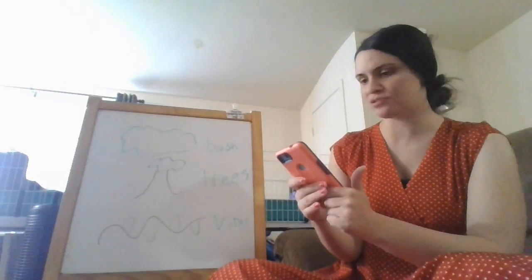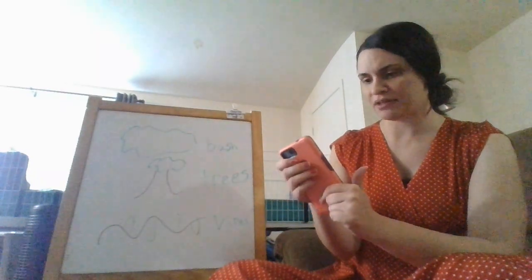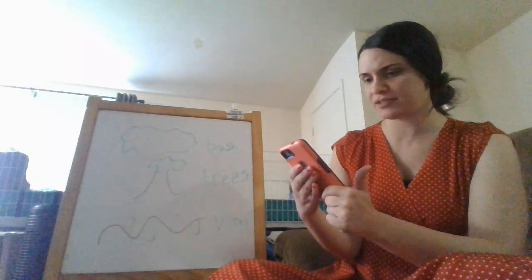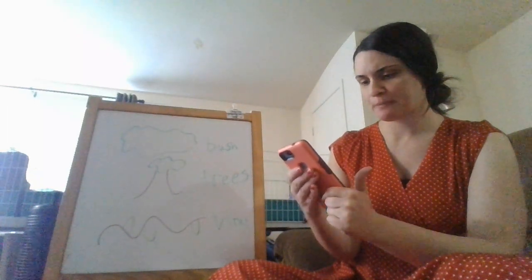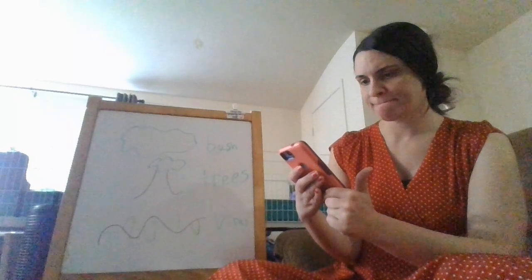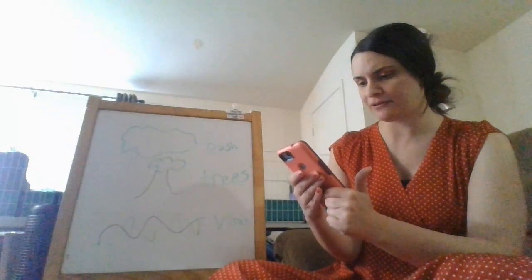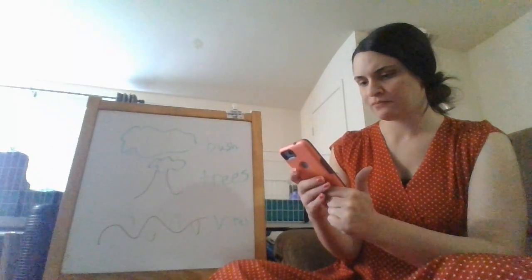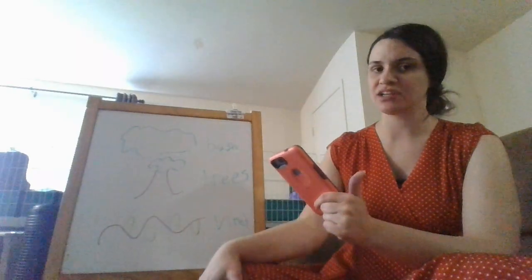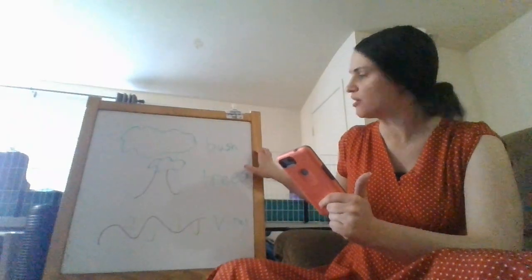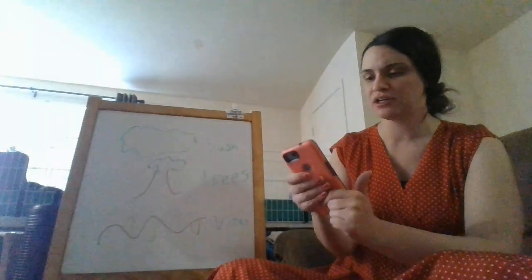Now, we said apples grow on trees, but they're certainly not the only ones. Oh my gosh, I totally messed up. So we have the berries growing on a bush, and we still have trees and vines left.